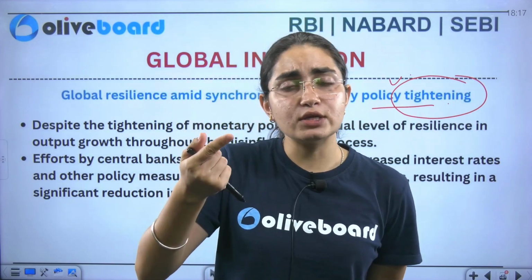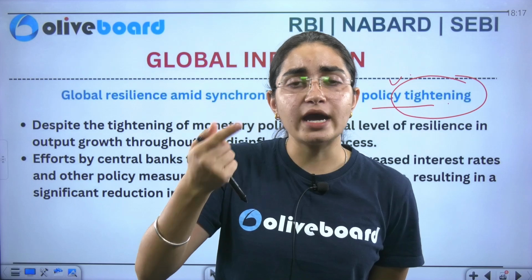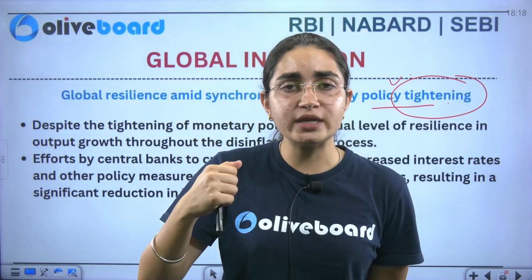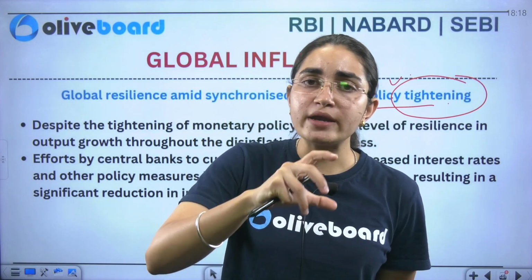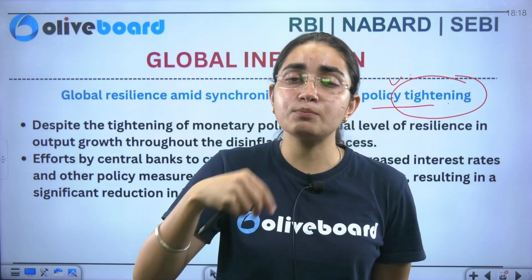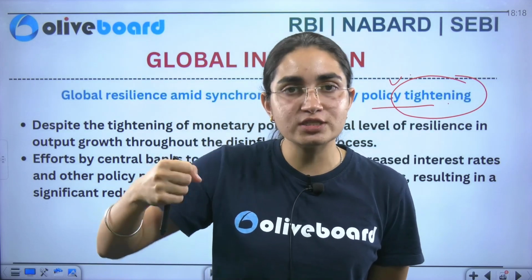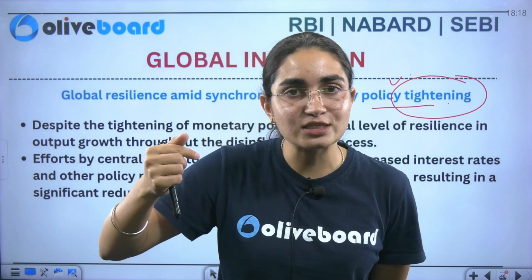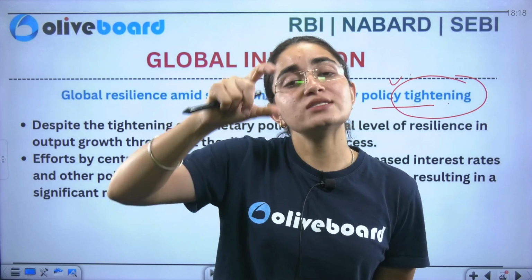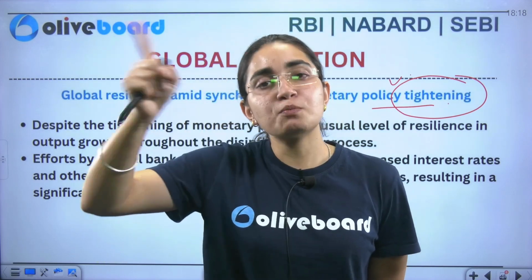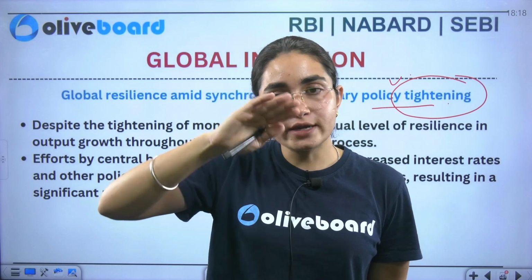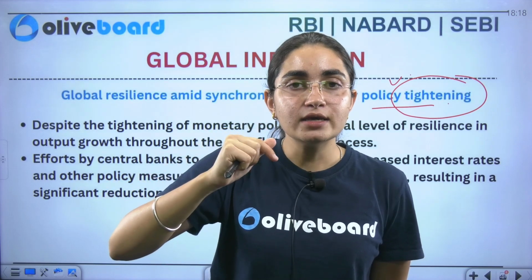If people have more money in their pocket, of course they'll start spending it on purchasing goods and services. That is also a problematic situation. Why? Because producers then will increase the price. So it is the responsibility of the RBI to ensure that the prices of goods and services are stabilized.